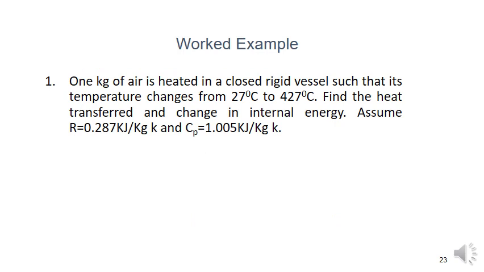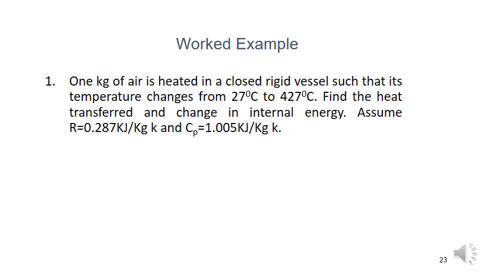Worked examples. So what are the formulas we learned in this? Volume is constant, so work done is 0. By applying the non-flow energy equation for the constant volume process, we can write Q is equal to dU plus dW. So dW is equal to 0, and dQ is equal to U2 minus U1 is equal to m Cv (T2 minus T1).